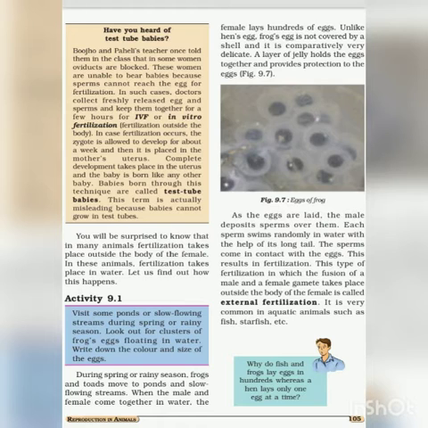The frog's egg is very delicate and not covered with a shell. A layer of jelly holds the eggs together and provides protection to the eggs. The sperm swims in water and comes in contact with the egg, resulting in fertilization. So this type of fertilization, in which fusion of male and female gametes takes place outside the body of the female, is called external fertilization. Example, frog, fish, starfish.